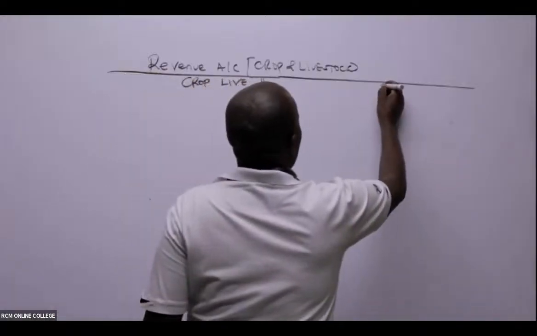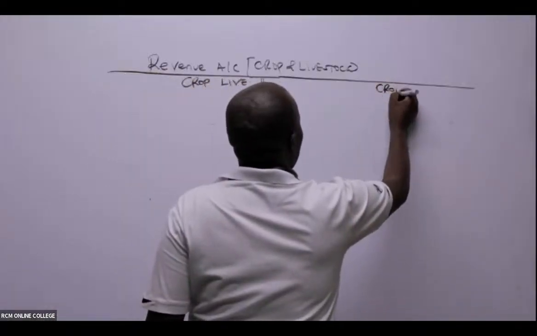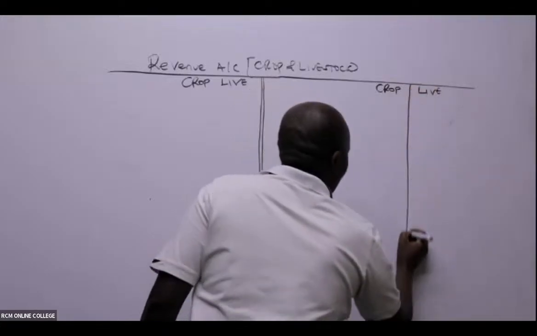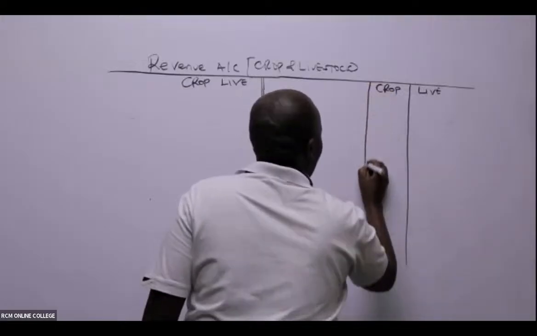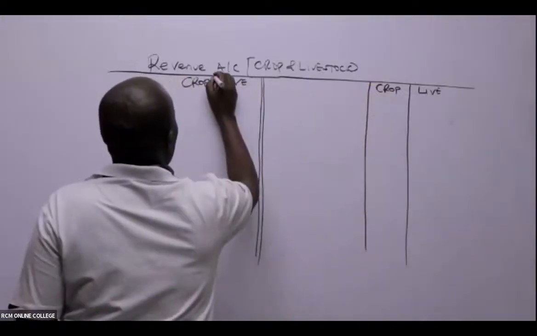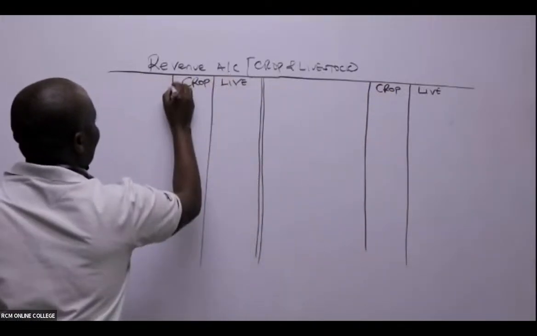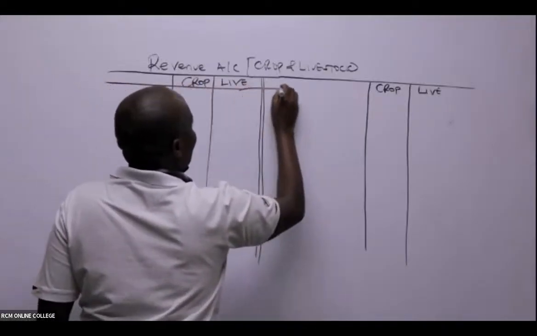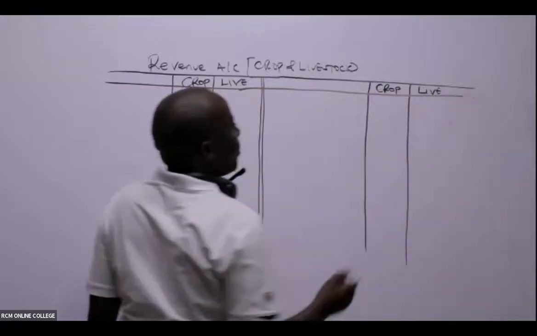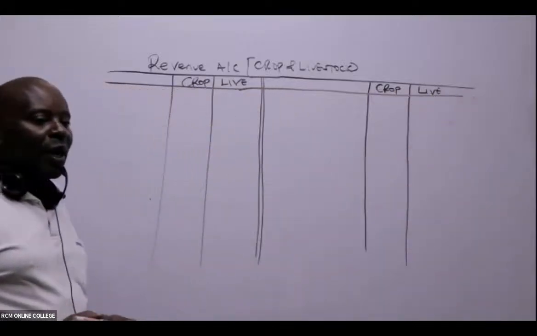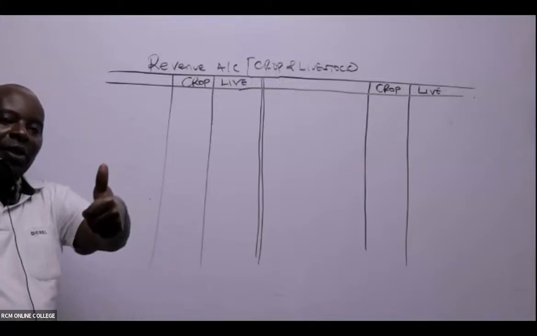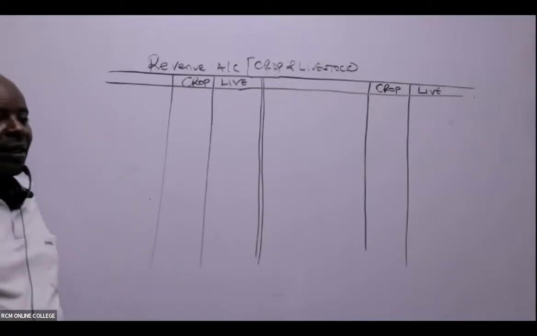So also on this side, I'll come and have crop, and we have livestock. Kindly let me know once you are able to draw something like this. Once you finish, please put your thumbs up.